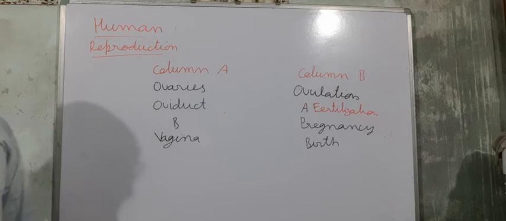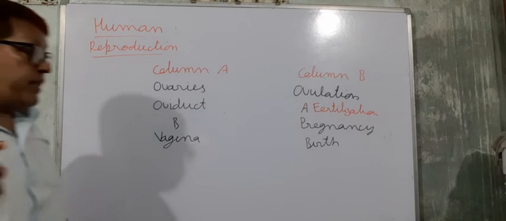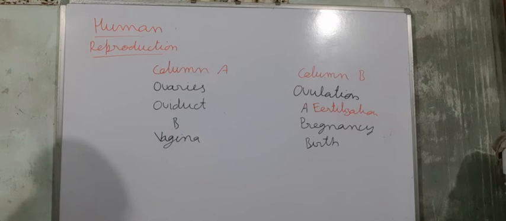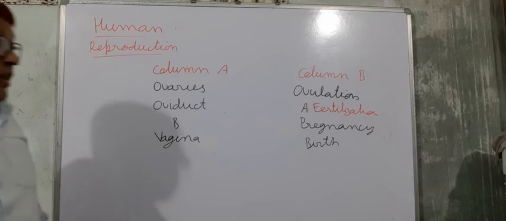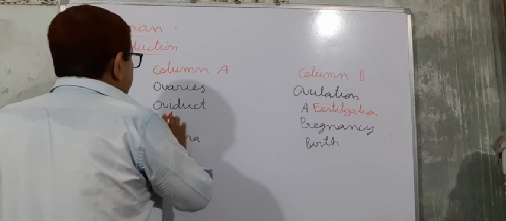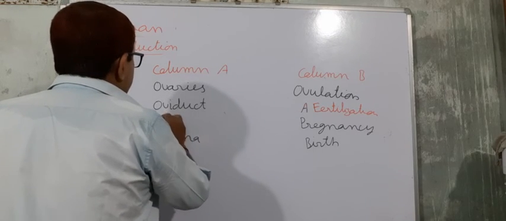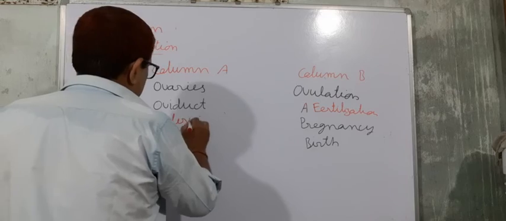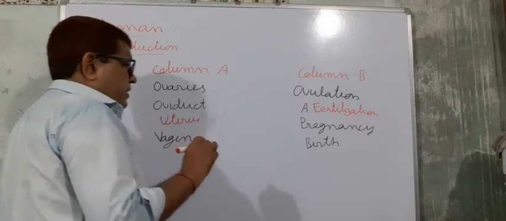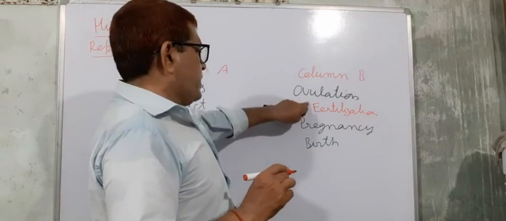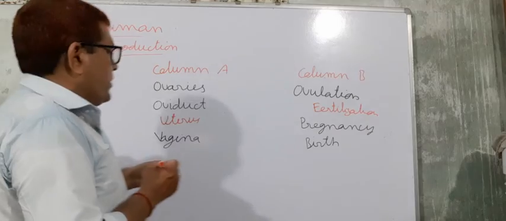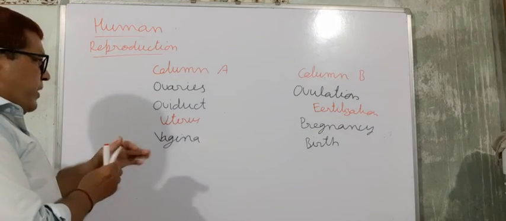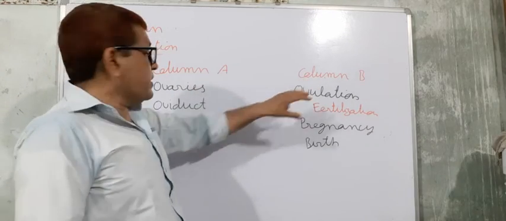And pregnancy. What is the site for the pregnancy? That is the uterus. Here in B, you have to write uterus. Uterus is the site for the pregnancy. So inside the ovaries, ovulation takes place.